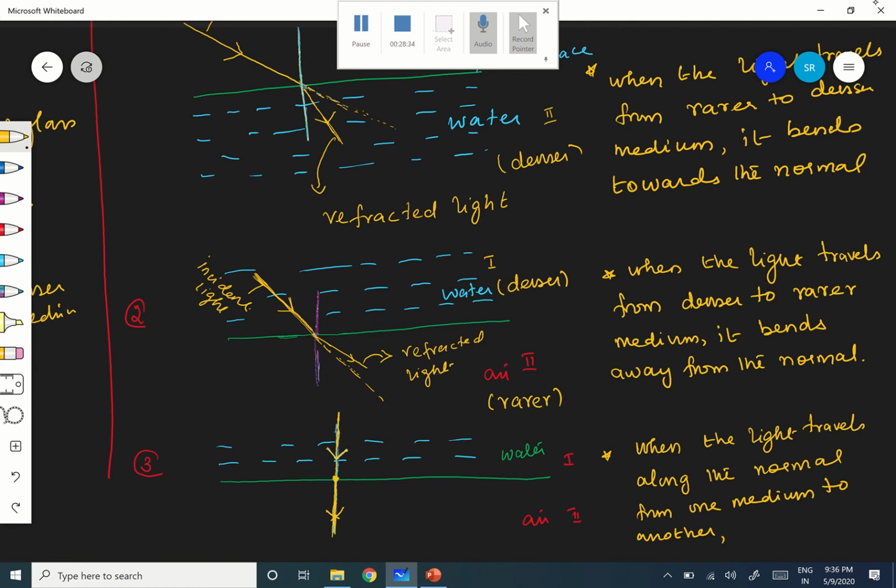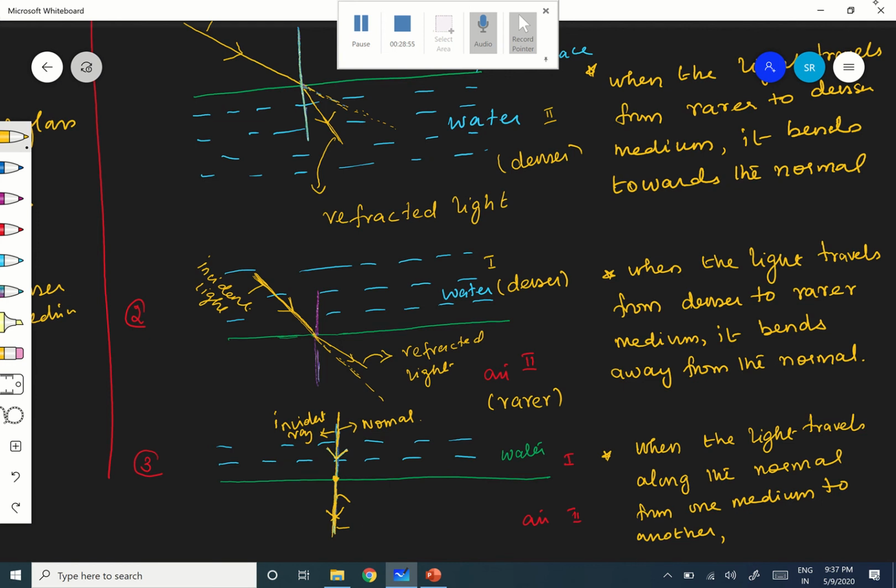Whatever it is, when it travels, this is the normal. So light travels, this is the normal, and this is the incident ray. It is traveling along the normal.